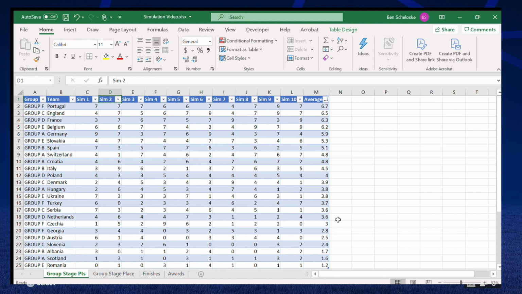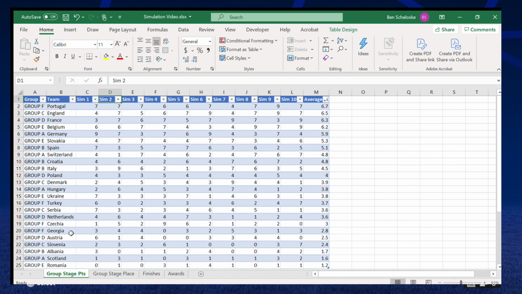Then we've got Scotland, which we can't really blame them. Their group is relatively hard. Same with Albania. They managed to get 4 points twice, which is quite impressive. Then we've got Slovenia. To be honest, when doing the sims, I didn't think they did that bad, but I guess they did. They did manage to top the group at one point. The biggest disappointment that we've seen so far is Austria with only 2.5 points on average in the group stage.